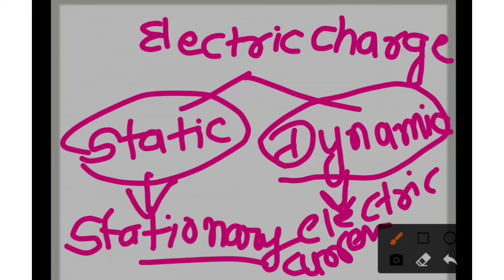Okay, so what is this? Moving of charge is there. Moving of negative charge in the circuit is known as electric current. Means over here the motion of the charge is going on, that is known as electric current, and that's why its name is dynamic charge. Okay, and over here static charge means stationary. So dynamic charge you already understood. Now we are going to understand about static charge.